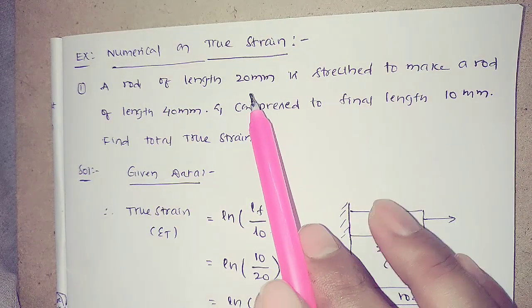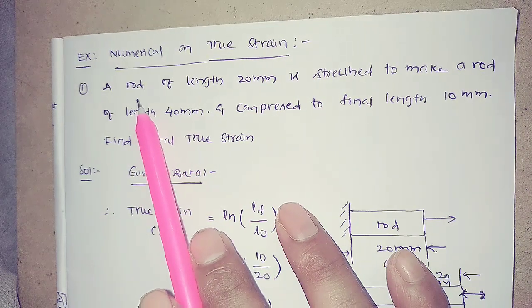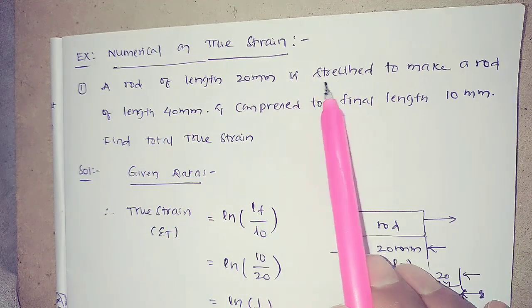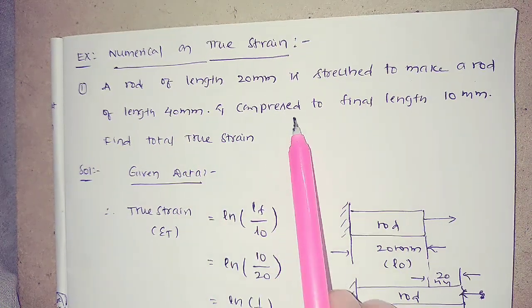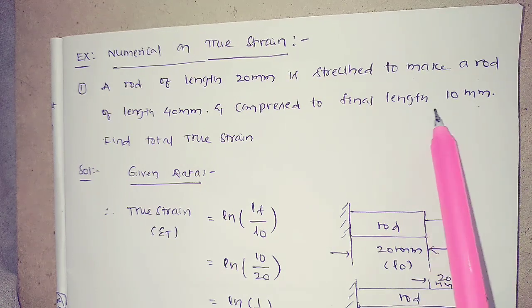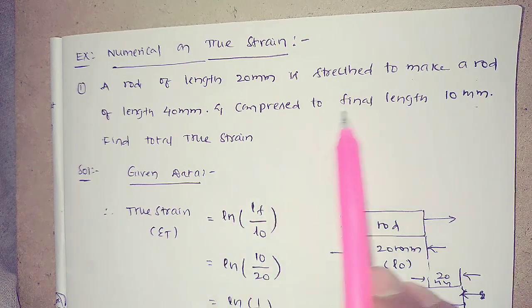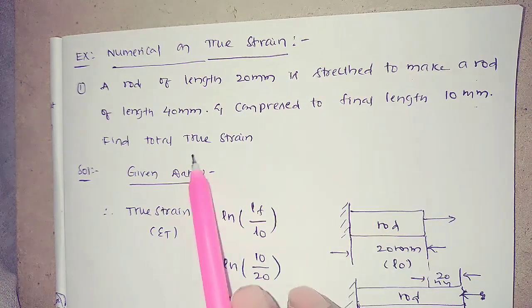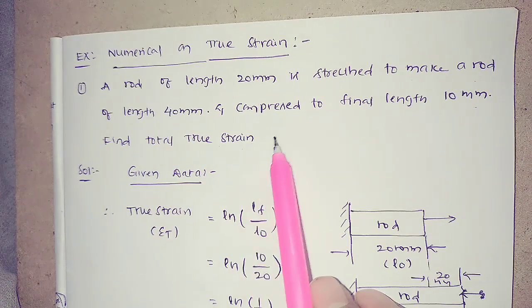Now that you understood this, here is one small problem on true strain. Consider a rod of length 20 mm. It is stretched to make a rod of 40 mm and then compressed to a final length of 10 mm. That means in this process the length changes, which means the dimension changes. Now find out the total true strain in the bar.